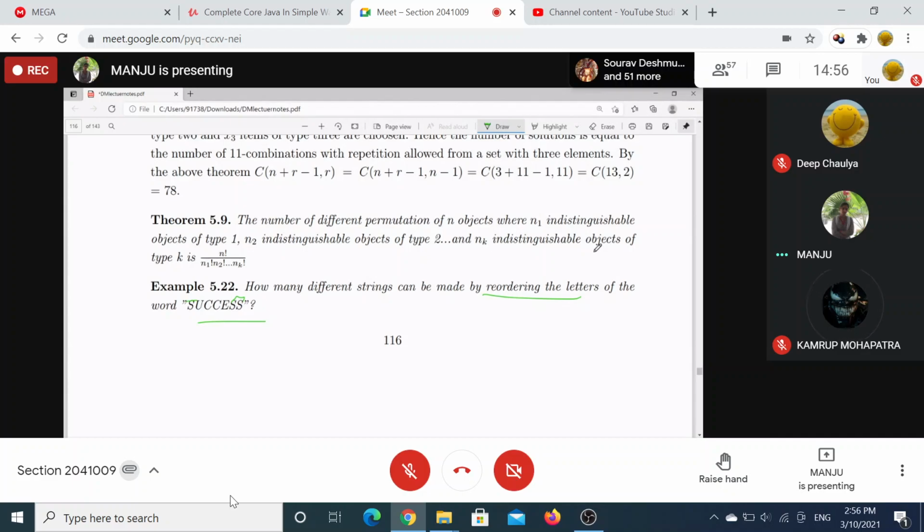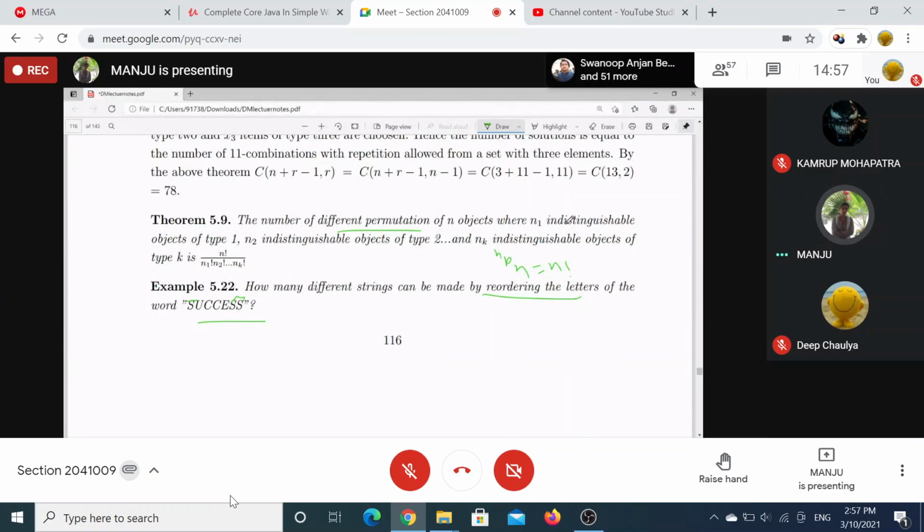So, how many different permutations? If n elements are there, obviously nPn will be there, right? nPn is given by n factorial.